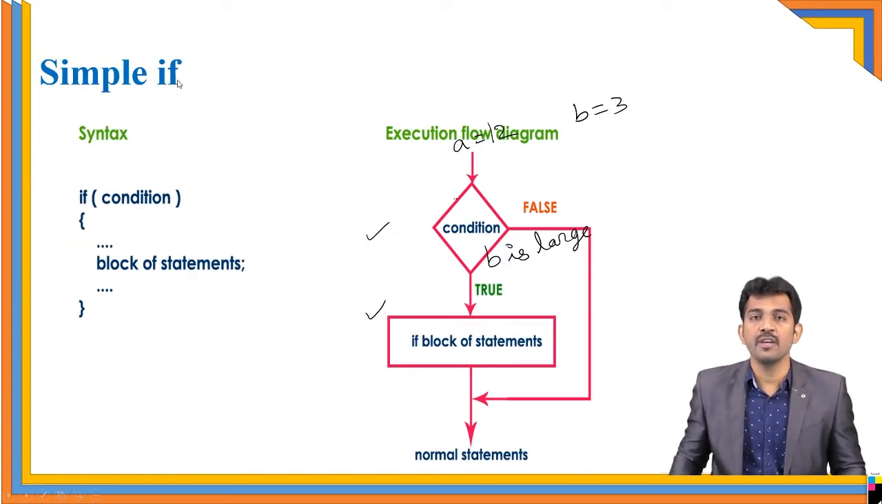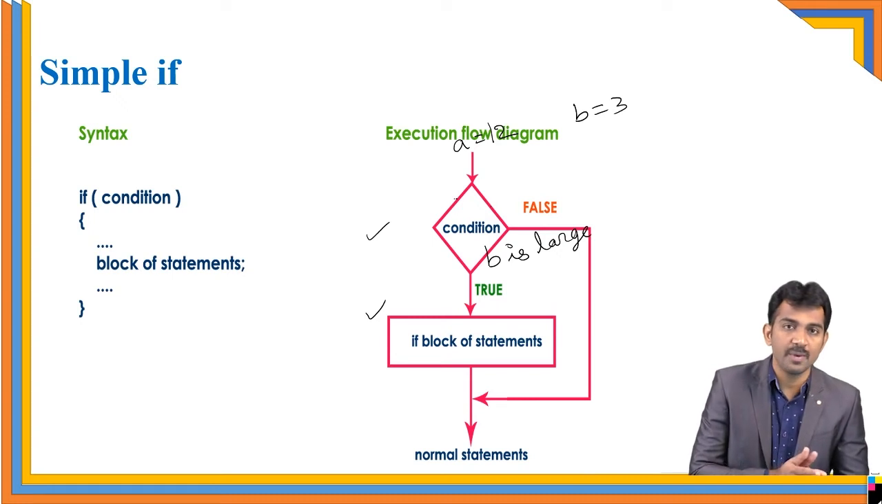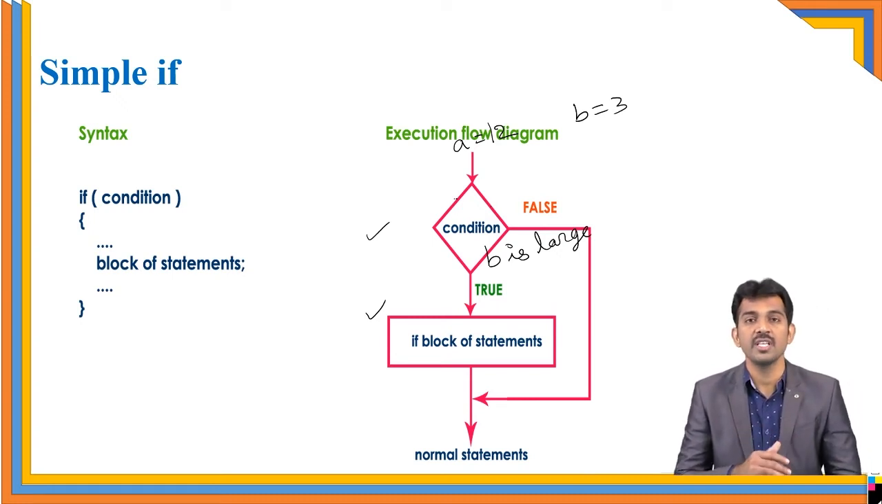And coming to the simple if. Simple if means, please note this, it doesn't have an else part. If it is true, it executes. Otherwise, it leaves the program. That's all. It doesn't have any other hand. Only at the particular moment you need to execute this statement, otherwise you just leave. That time you use a simple if.